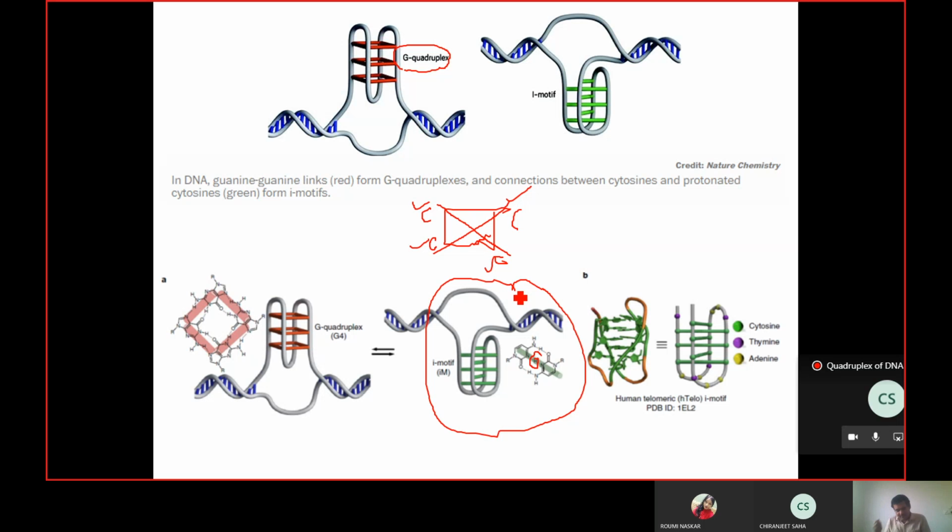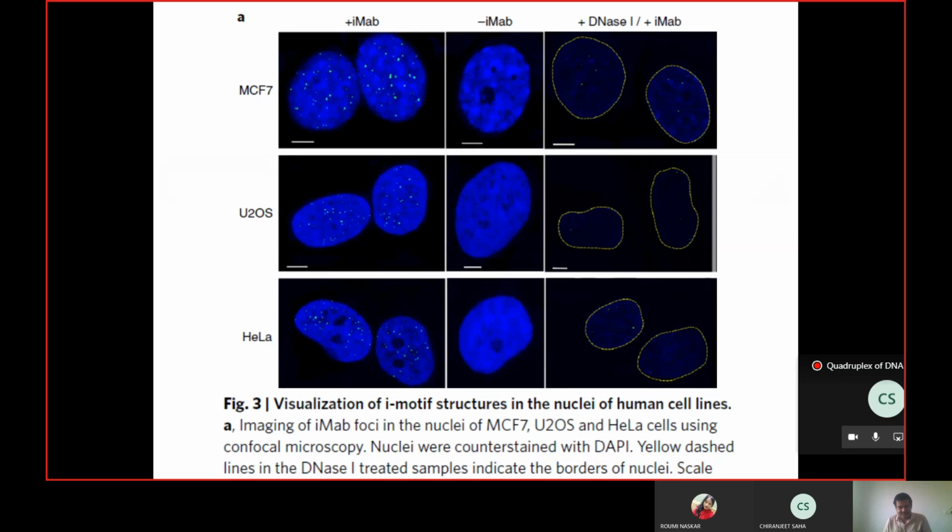So what we do, we make again a compound that can recognize this kind of structure, a chemical compound, and attach it with a fluorescent label, which can fluoresce. And again, as we did for the G quadruplex, inject them inside a cell which is active, that is, which is replicating, and look at the nucleus of the cell. So when they did that, what they found is this. Here three types of animal cells are taken: MCF7, U2OS, and HeLa, and these are the nuclei.